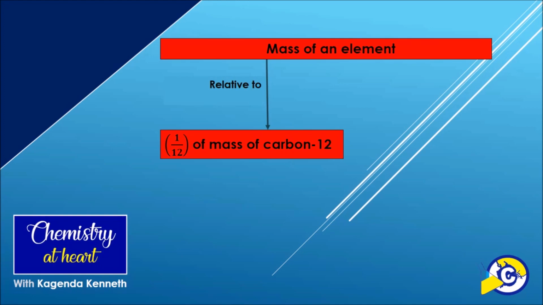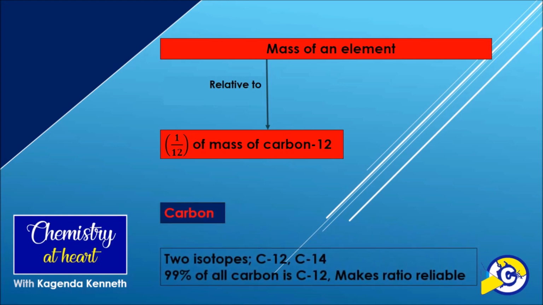This is because the most abundant isotope of carbon is carbon-12, which occupies 99% abundance. This means that ratios obtained using carbon-12 are very reliable, and therefore the carbon standard may not change for a very long time. The isotope is called carbon-12 due to its mass number 12, because carbon-12 has 6 neutrons and 6 protons.